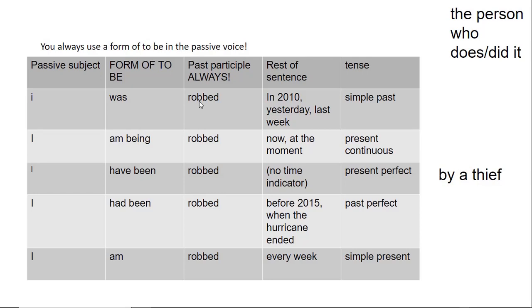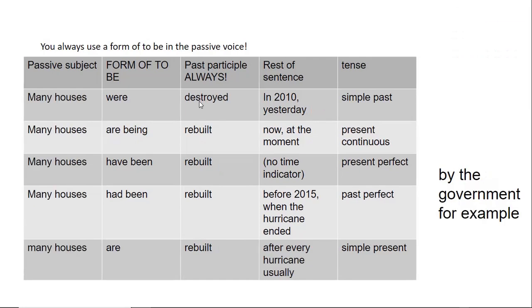After the subject, you always use the form of to be in the tense that you want to say something in, depending on the time indicator. And after that you use the past participle. See the examples on this slide. Here are some examples related to natural disasters. Take some time to understand the logic of this slide. So first the subject that receives the action, then a form of the verb to be depending on the time indicator, and then the past participle and the rest of the sentence.